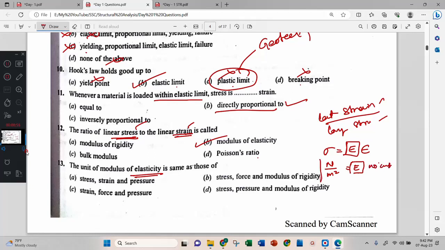Therefore, E unit is Newton per meter square. Stress, pressure, modulus of rigidity are correct, but strain and force are not. Therefore, D is the correct answer.